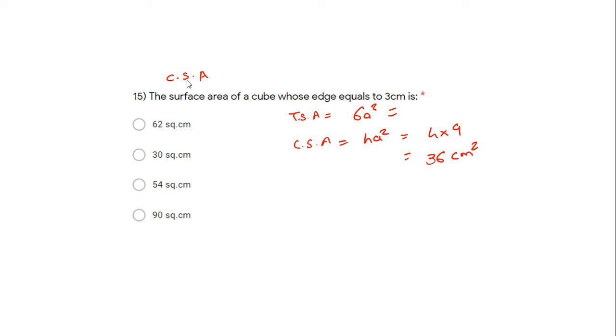But here you cannot argue for grace. In board exam also you cannot argue for grace, because if you consider CSA and apply that formula, 36 is the answer and that is nowhere here. So that is obviously TSA and that is 6a square. Then 6 into a square is 9, and 9 sixes are 54. So option C is the answer. Okay.